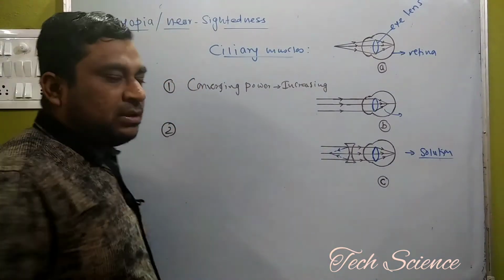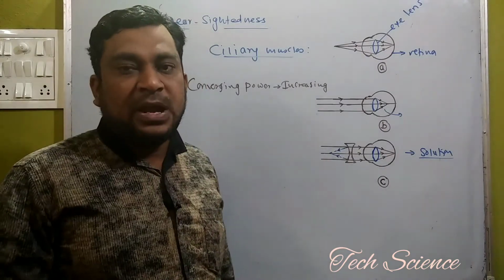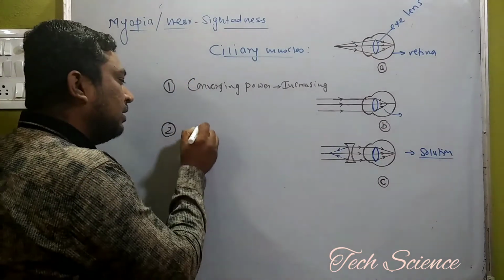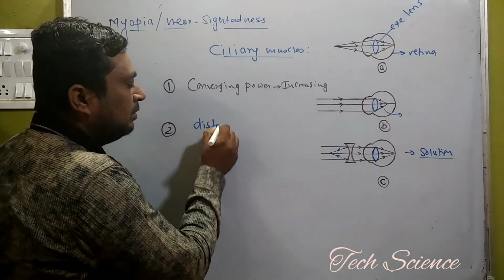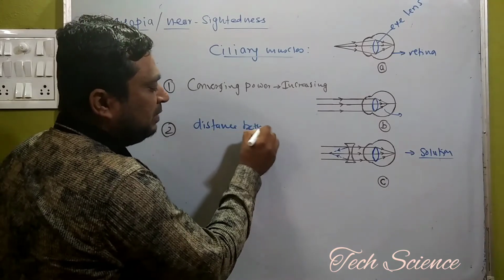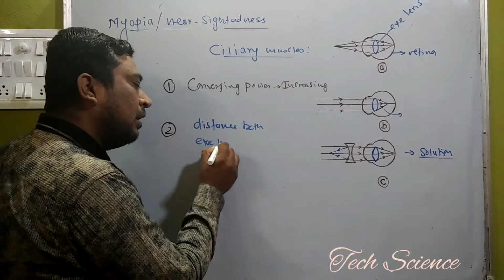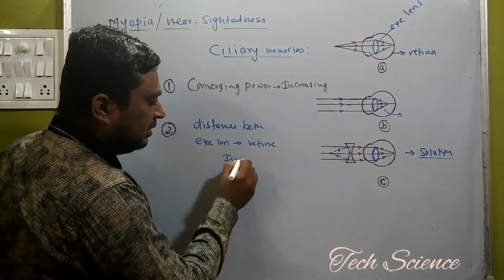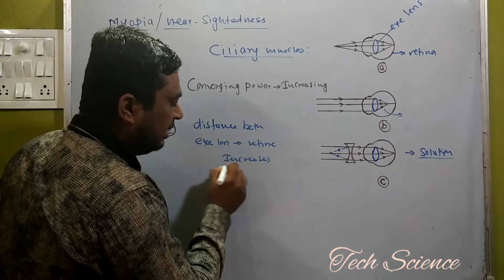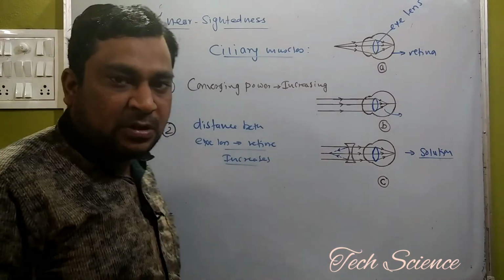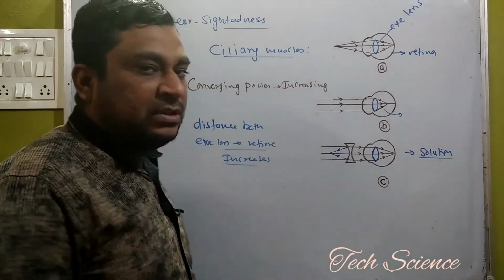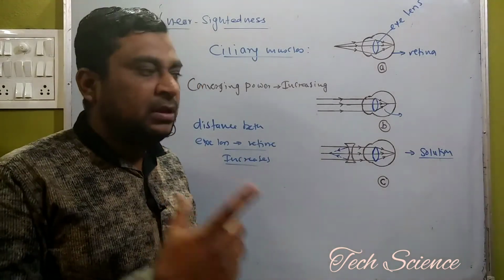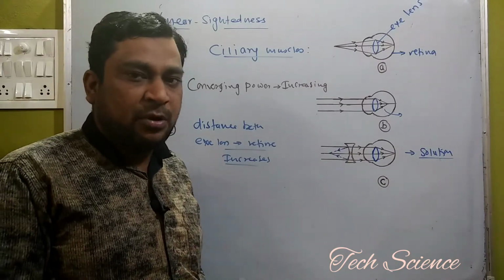And the second reason behind myopia is that the distance between the eye lens and the retina increases because of elongation of the eye, as compared to the normal human eye.